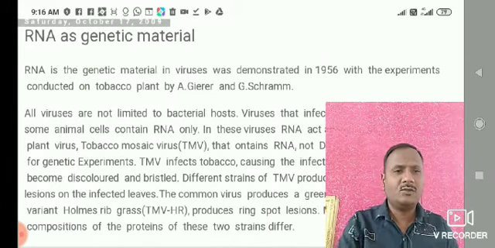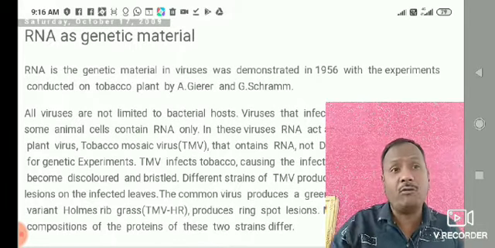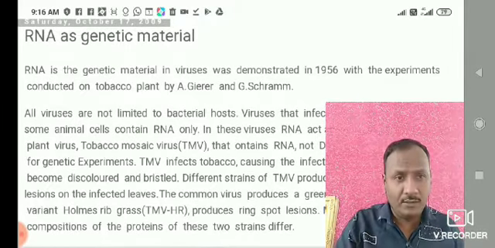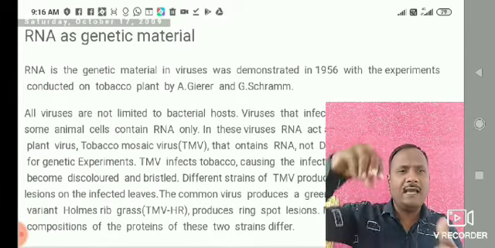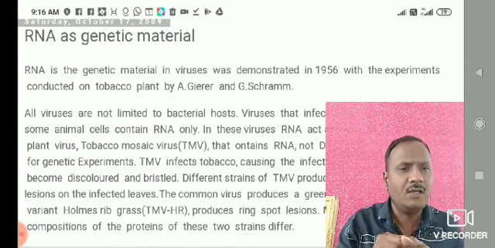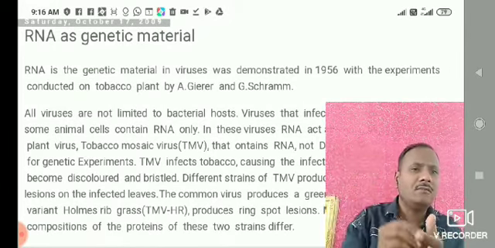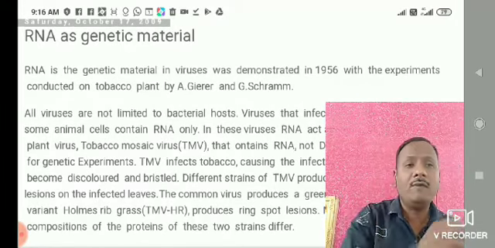So friends, students, as you know, viruses generally require a specific host for living. Without that, they are not living. That's why they are classified. When viruses live within plant cells, they are called plant viruses. When viruses live within animals, they are called animal viruses.